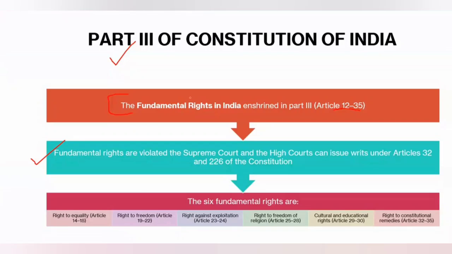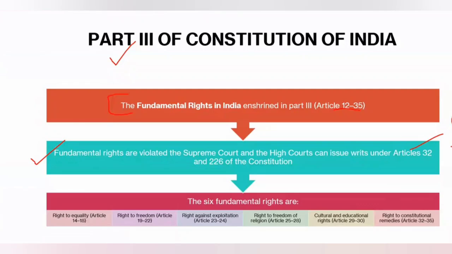Similarly, for the enforcement of fundamental rights, the remedy is provided under Article 32 and Article 226 of the Constitution of India. Under Article 32, one can move to the Supreme Court for enforcement of fundamental rights.